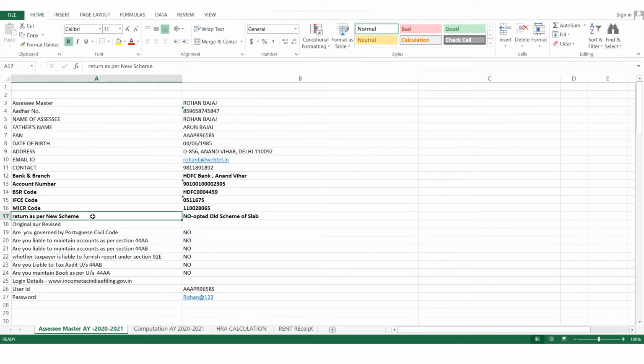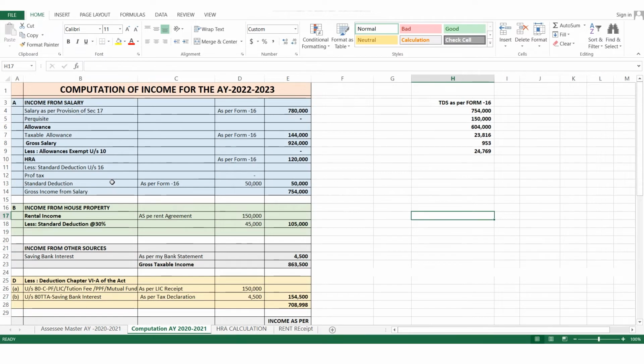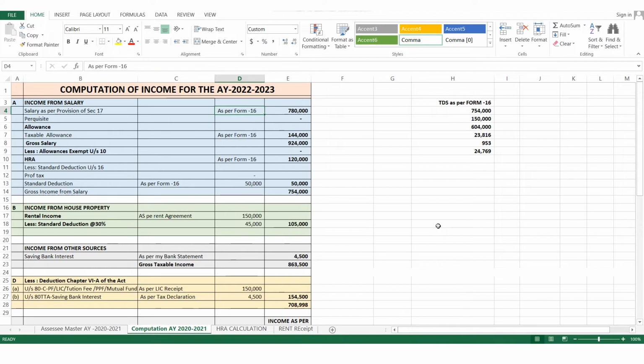Now move to the calculation part. As some basic features of computation, we have to line up the structure of income, exemptions, deductions, and slab rate for the calculation. Now, by using the documents, I had already filled the figures, but here I am matching all the amounts once again for better understanding, like how this salary as per the provision of section 17 amount has been calculated. And for this, let us look at this Form 16.